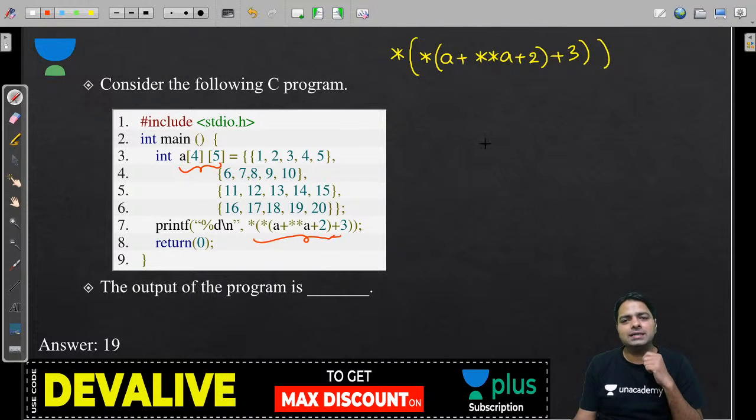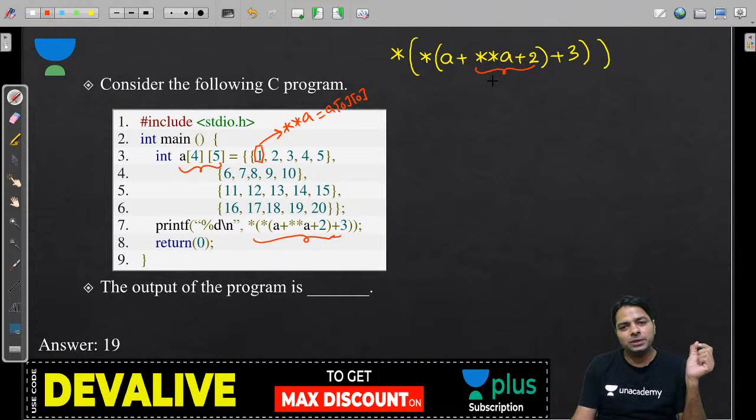Now let's start from here: star star a plus 2. And who is star star a? That is the 1. Everybody knows that, right? Star star a, this 1, is just called a of 0. And plus 2, 1 plus 2, is going to be 3.